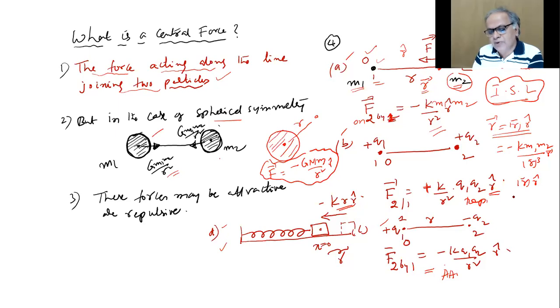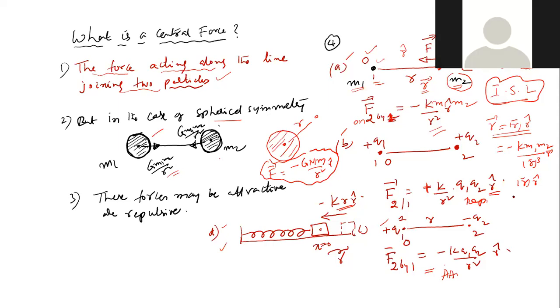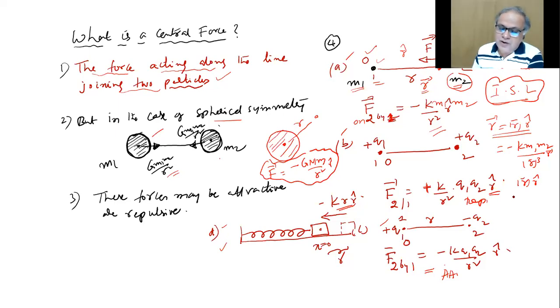Naturally, when you want to find the force on one, the force-causing particle will be something else, right? And in fact, you need not put the origin here. You can put the origin somewhere else, it doesn't matter. The force will still be towards it, but you'll write in terms of the position vectors R1, R2 with respect to some other origin, which I'm not doing right now. You can take the origin somewhere else also, Sriya.